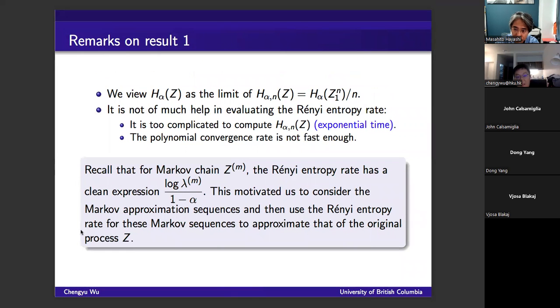Motivated by the result that the Renyi entropy rate of a Markov chain has a very clean expression, we want to use the Markov approximation to approximate the original random process and see whether there is a relationship between the Renyi entropy rate of the Markov approximation sequence and the Renyi entropy rate of the original sequence.